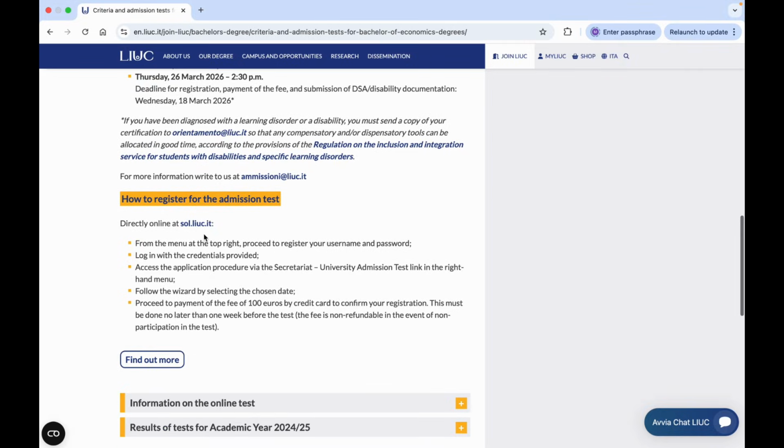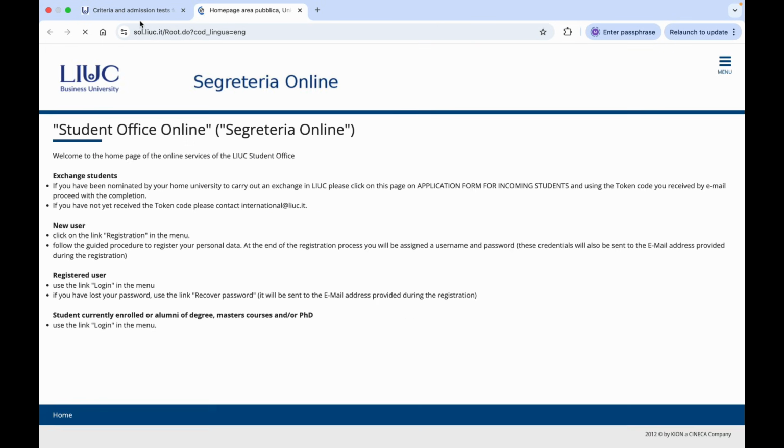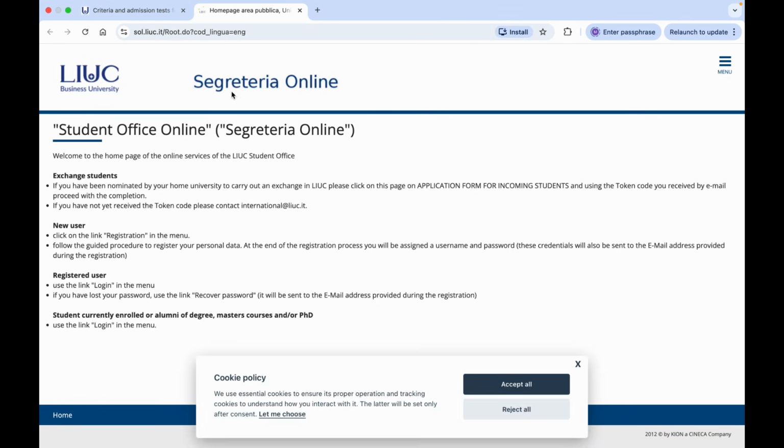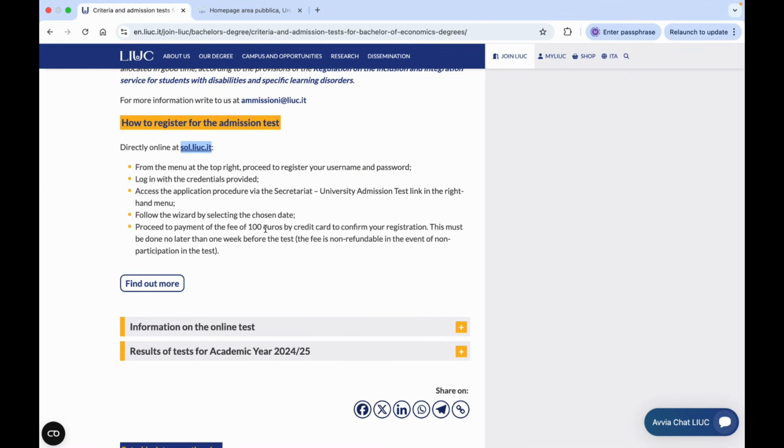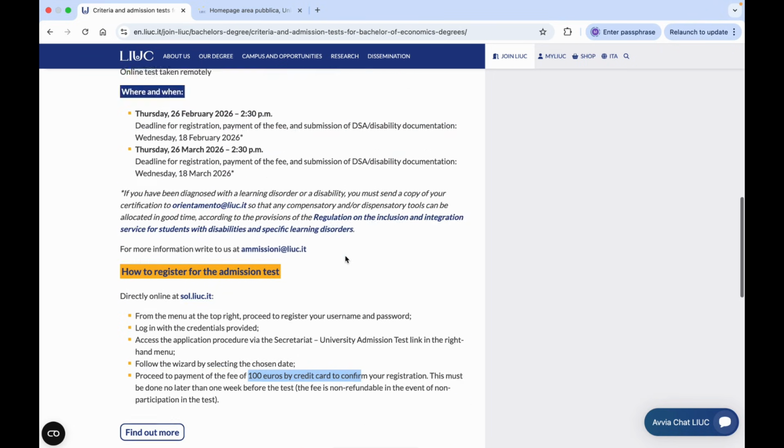And what is the procedure? You have to register yourself online on this website, which is the university website, and there is also a fee for the test. They have mentioned that there is a fee of €100. This fee is only for bachelor degree program, because they have to evaluate your test.